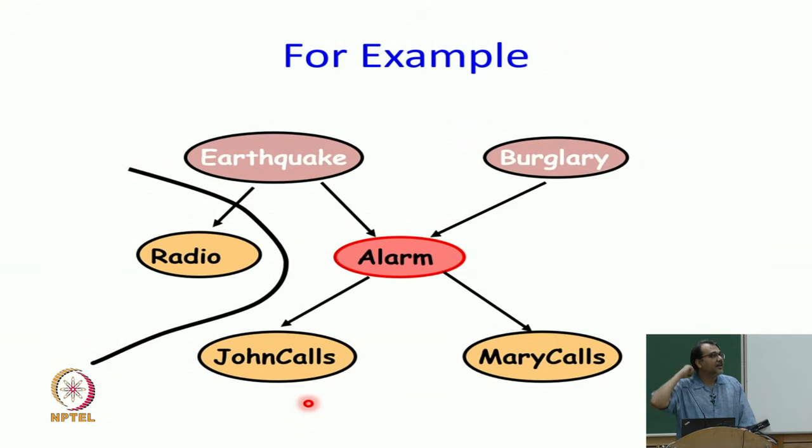If we know that radio news was there, then the probability of earthquake is increased. The question is, if I knew about radio that there is news, the probability of earthquake has increased, but I already know earthquake. No, we do not know about alarm. So, again, that is very important. What is given to us?